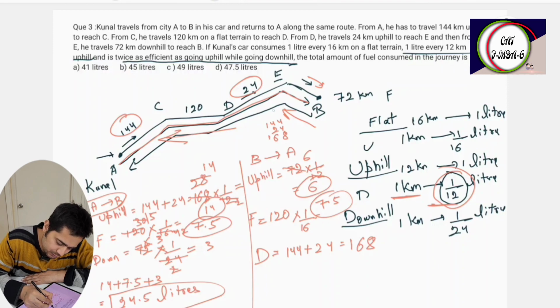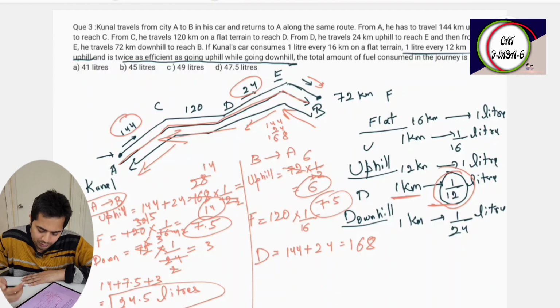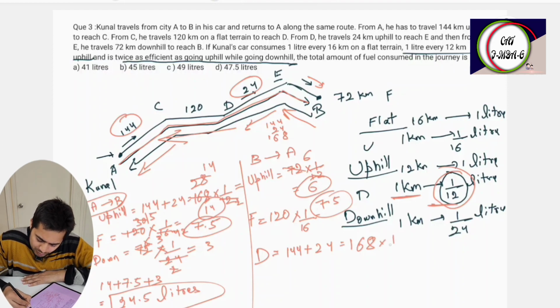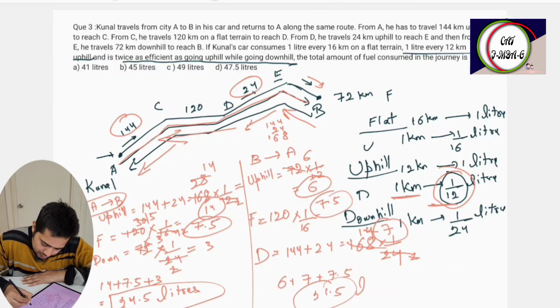Now this is downhill. When coming back, downhill is different, and downhill is 1 by 24. So 168 by 24 is 7. So 6 plus 7 plus 7.5. So 14.5 plus 6, so 21.5 liters.